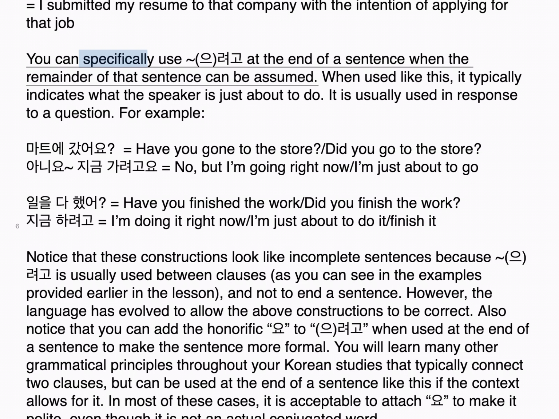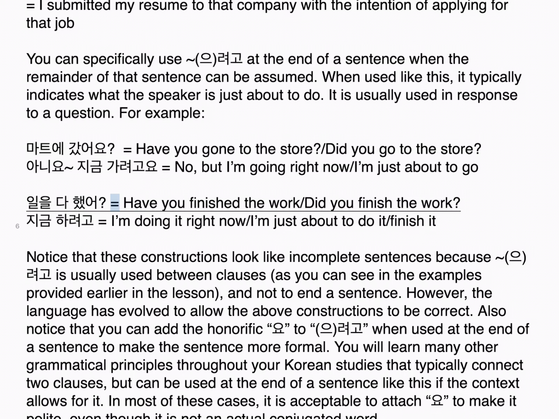You can specifically use 으려고 at the end of a sentence when the remainder of that sentence can be assumed. When used like this, it typically indicates what the speaker is just about to do. It is usually used in response to a question. For example, 마트에 갔어요? Have you gone to the store? Did you go to the store? 아니요, 지금 가려고요: No, but I'm going right now. I'm just about to go.